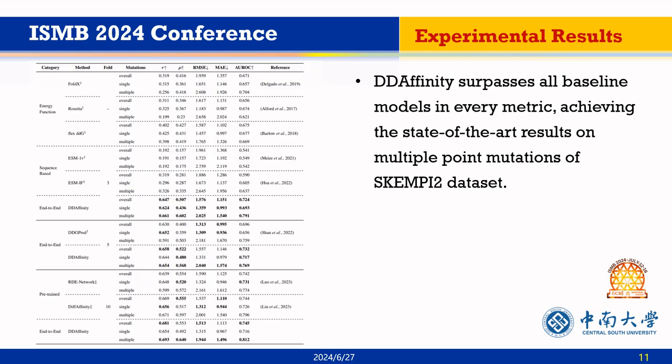To evaluate the performance of DDAffinity, we conducted comparison experiments using 3-fold, 5-fold, and 10-fold cross-validation with 8 baselines. DDAffinity demonstrates better performance than baselines on multiple point mutations in every metric.